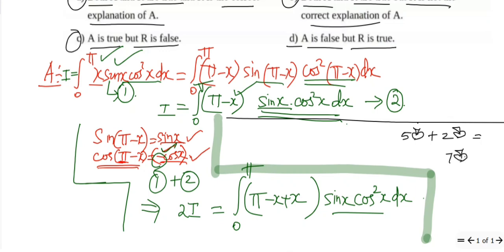So instead of apples, now we have sin x cos square x. That sin x won't be considered as a separate function, and that won't be added as 2 sin x or 2 cos square x. So like this only you should consider. I hope you are able to follow.